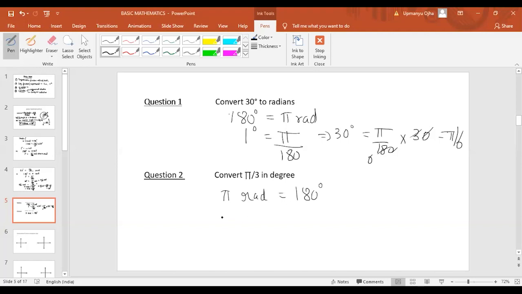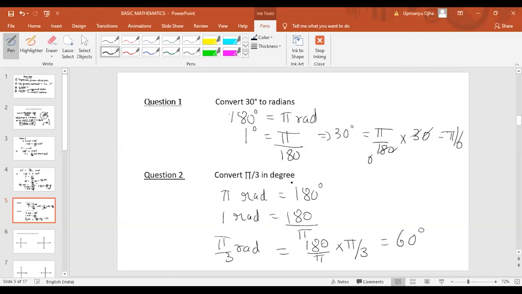Then the value of 1 radian will be equal to 180 by pi. Then we have to find the value of pi by 3 radians, so simply multiply with 180 by pi. The answer is 180 by pi into pi by 3, which is equal to how much? 60 degree. So the answer for the second part is 60 degree.